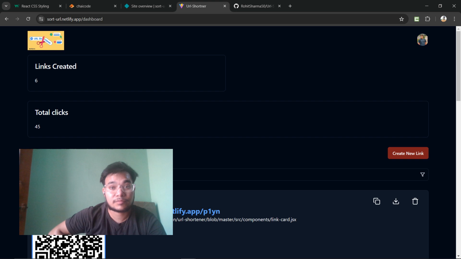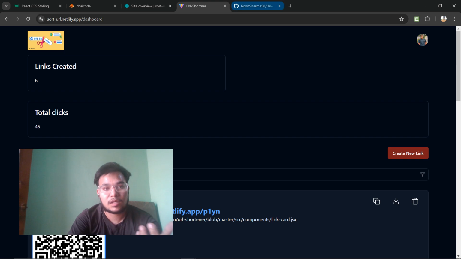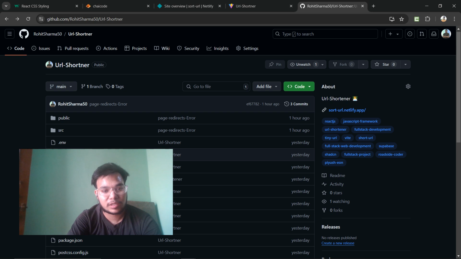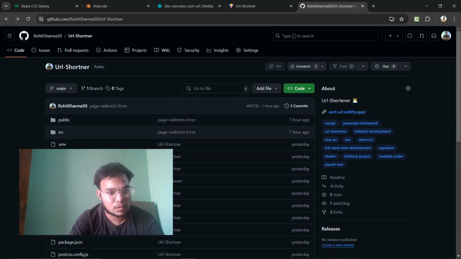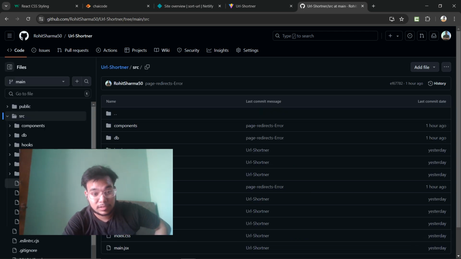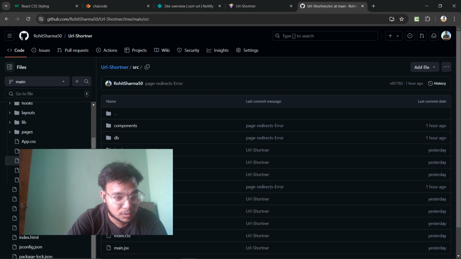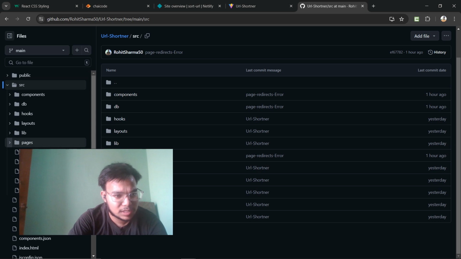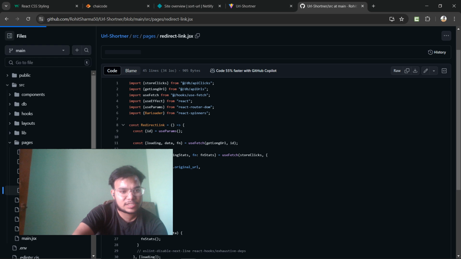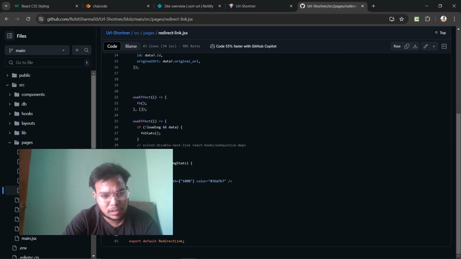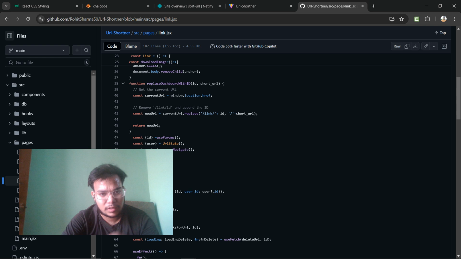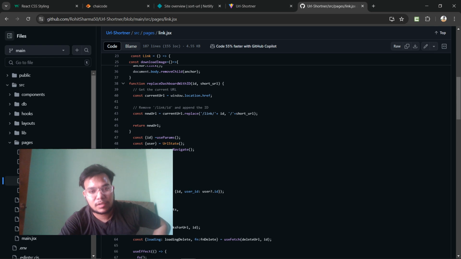People are facing errors like fetching URL data, like how to render this. You can go to my GitHub and into my source component. The internet is a little bit slow, I think. Then we can go to pages, then links, and here is the way I have shortened the URL.